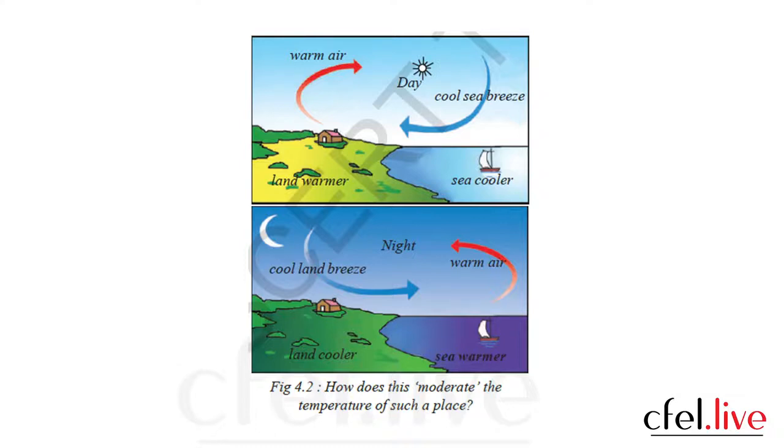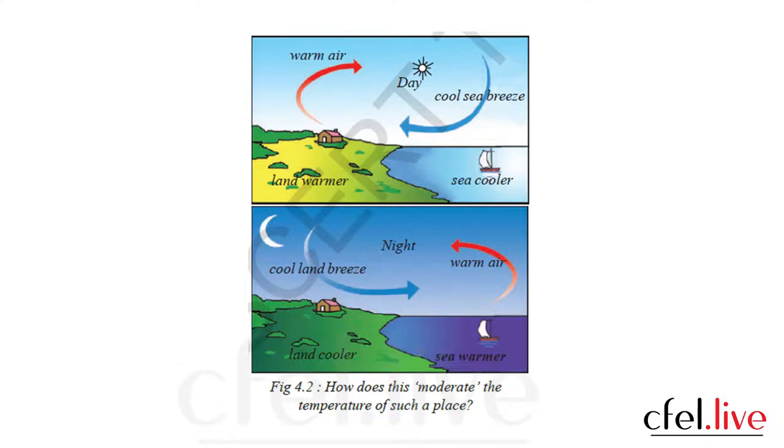This is very advantageous, right children? People do not have to face very high temperatures or very low temperatures.